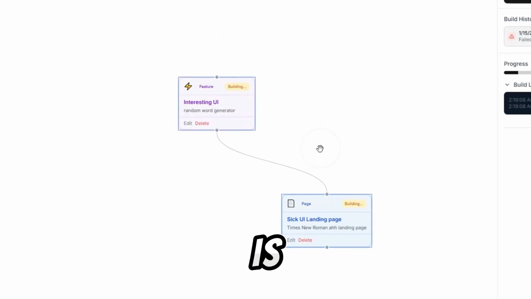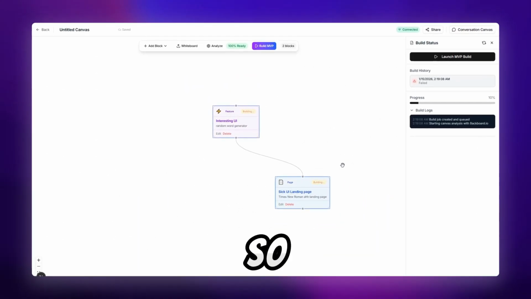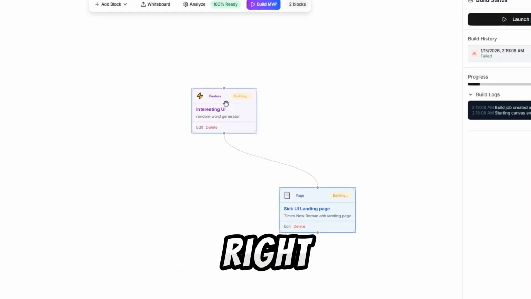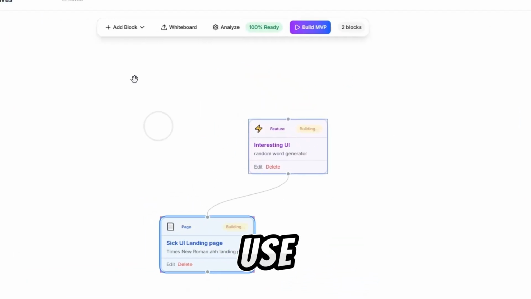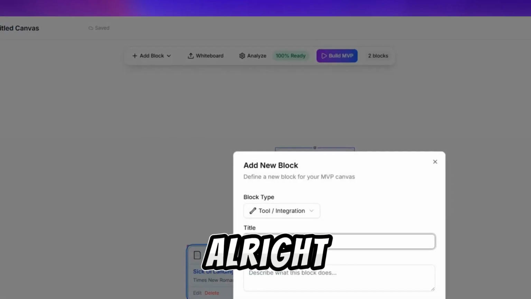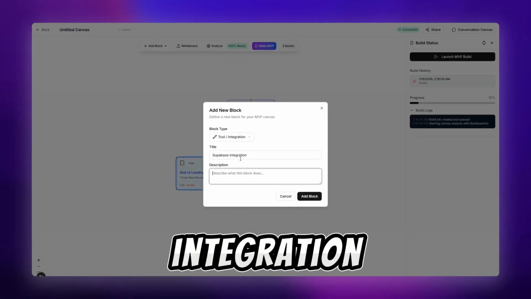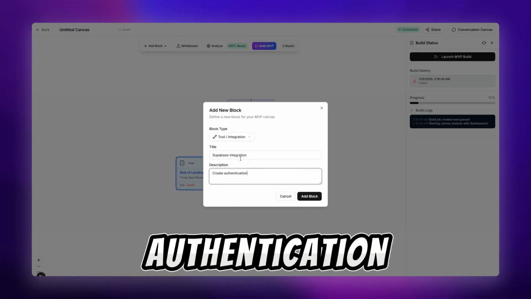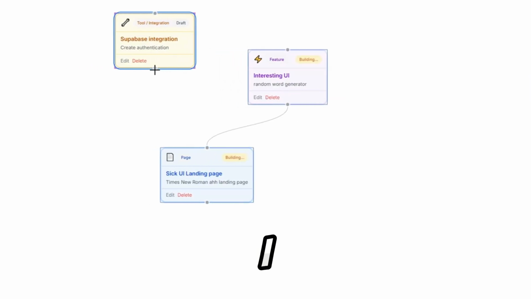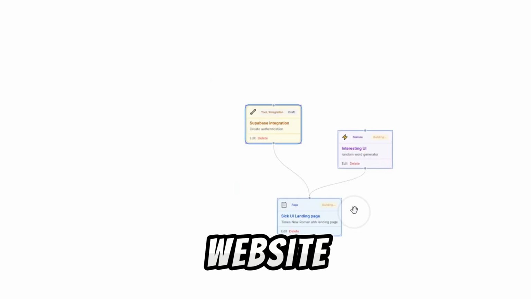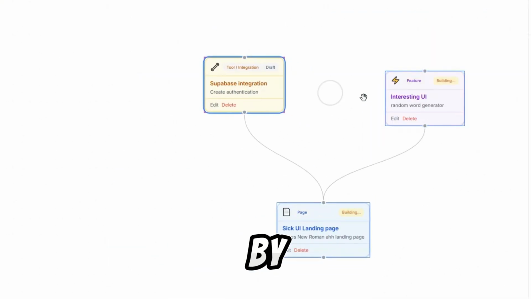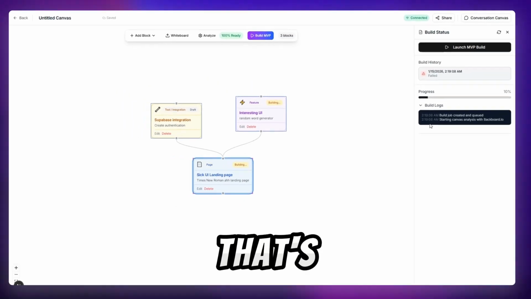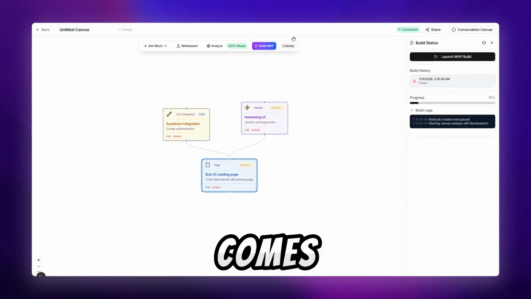Okay, so the second part is I had some fun experimenting with graphs. So I was like, okay, is there a way for me to collaborate with other people and work on the same canvas? And I want this truly to be no code, right? So I thought, okay, what if we use the same format and we can add blocks? Right, I can use special Supabase integration here, create authentication, and like that. I can create a website or any product solely by building the graphs like this. That's where Backboard comes in.